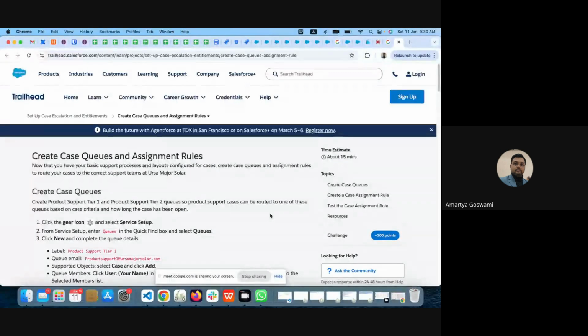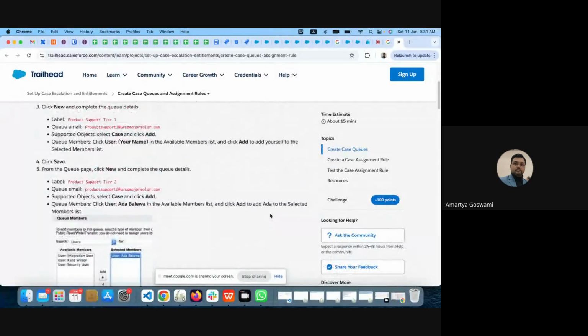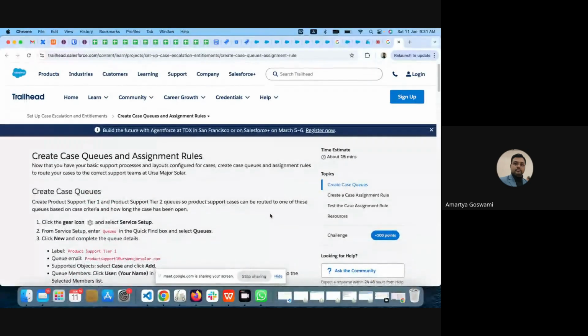So let's get into a couple of things. These are small configurations that can do multiple things. First thing is creating case queues and assignment rules.